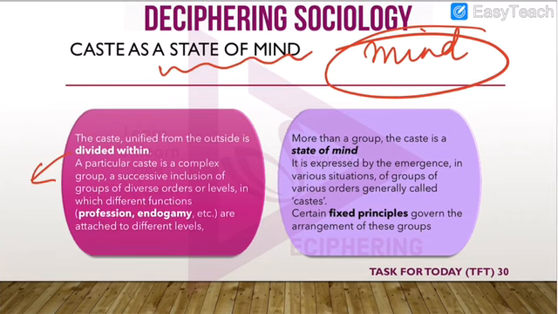So the caste which appeared to be united from the outside was actually divided within, because a particular caste was a complex group.